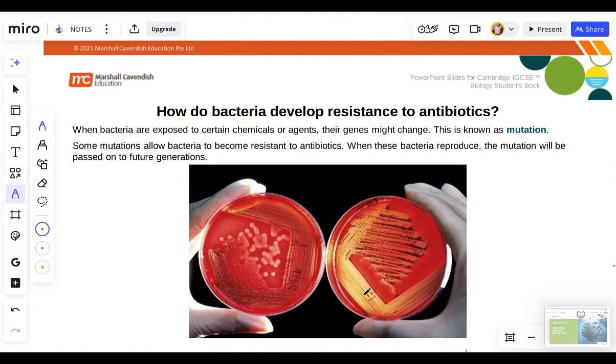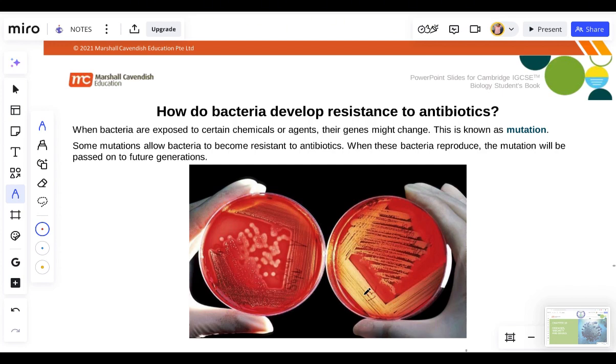When bacteria are exposed to certain chemicals or agents, their genes might change. When genes change, we say mutation has taken place. Some mutations allow the bacteria to become resistant to antibiotics. It only causes a change to their DNA, the gene.